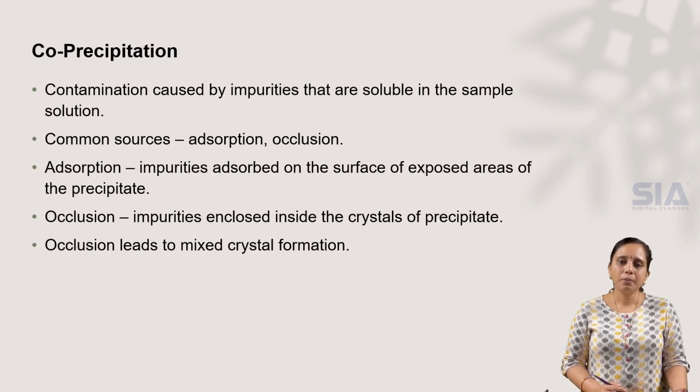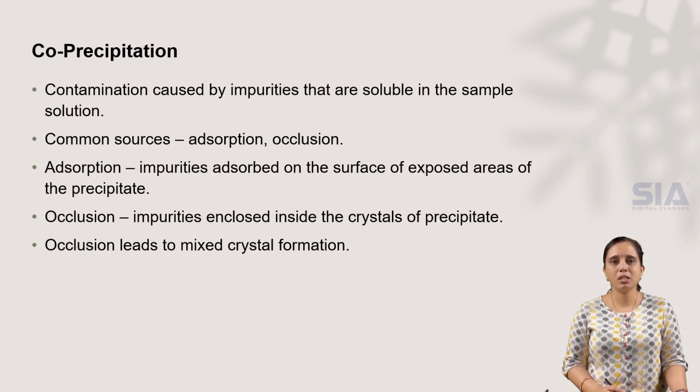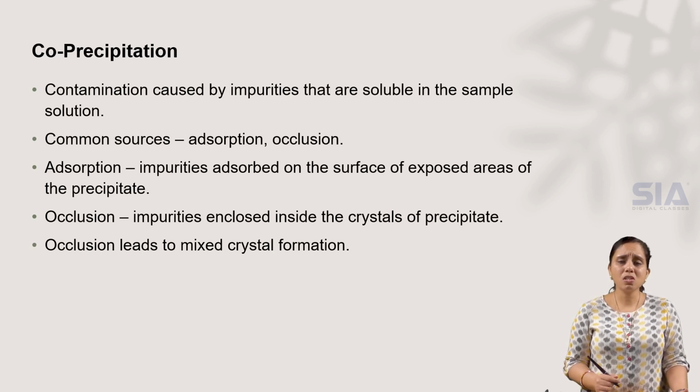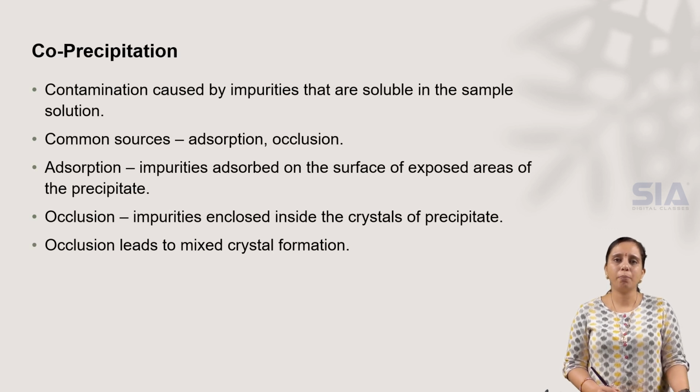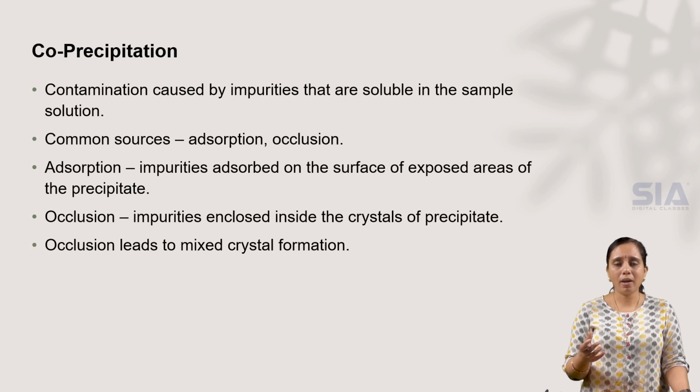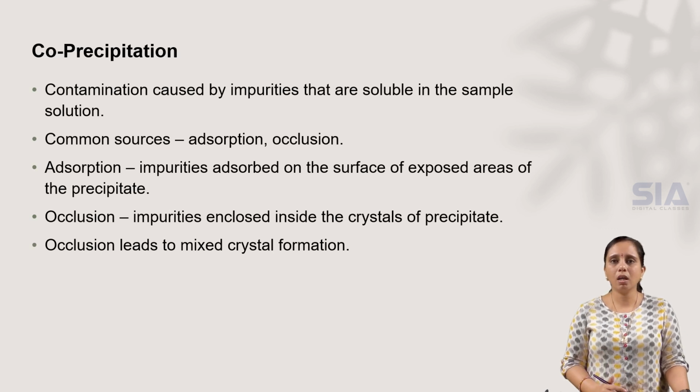And occlusion is when these impurities are directly present inside the crystals of the precipitate. While the precipitate is formed, inside the crystals there are some impurities that are enclosed, like air trapped inside the crystals. So this is also called occlusion. Because of this occlusion, mixed crystals are formed. If the substance trapped inside these crystals is not air, but when other ions are present inside, mixed crystals are formed.